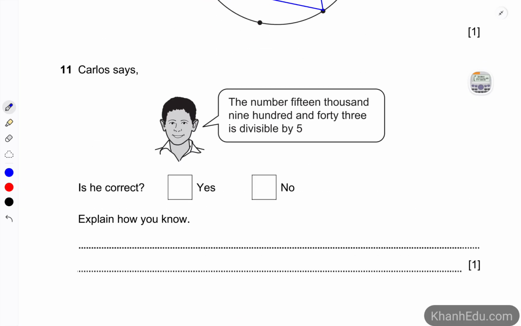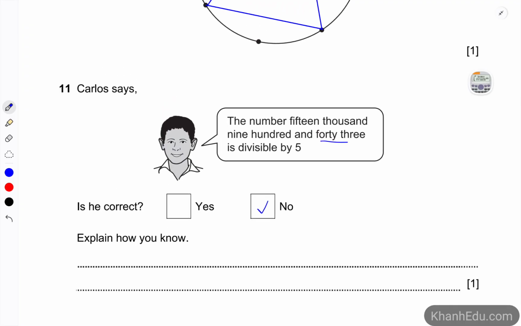Number 11. A person says the number 15,943 is divisible by 5. Is he correct or not? So clearly he's not, right? Because in order to be divisible by 5, that number has to end with the digit 5 or 0.